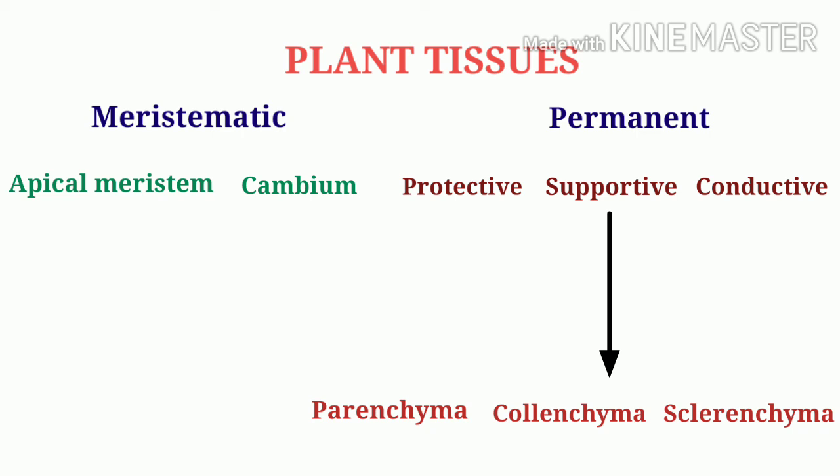The conducting tissue or the vascular tissue consists of more than one type of cells working together. They are of two types. They are the xylem and the phloem. The xylem helps in upward conduction of water and is made up of cells like tracheids, vessels, xylem parenchyma. And phloem tissues help in the conduction of food materials. It is made up of cells like sieve tubes, companion cells, phloem parenchyma and phloem fibers.